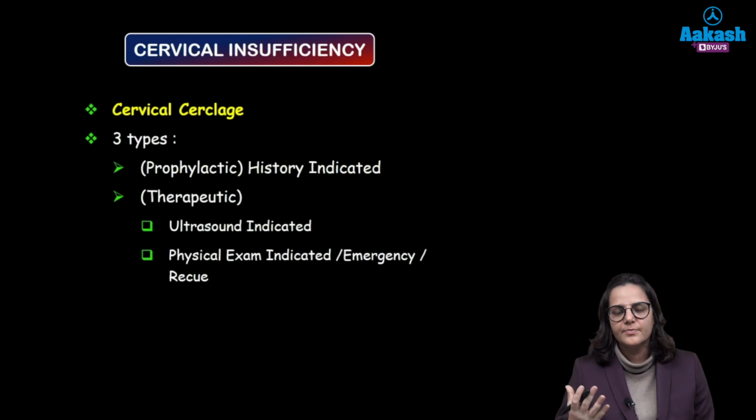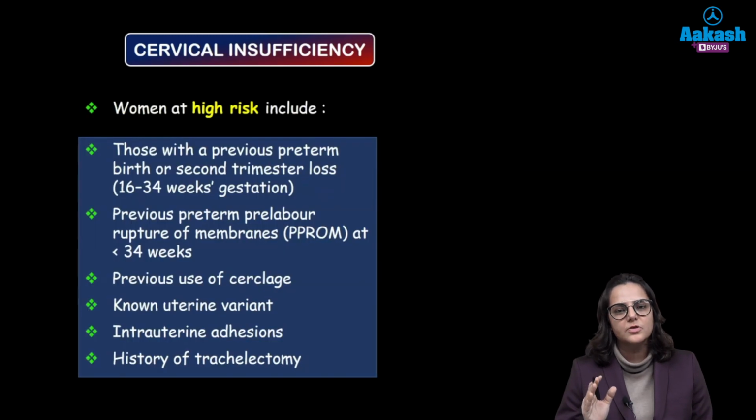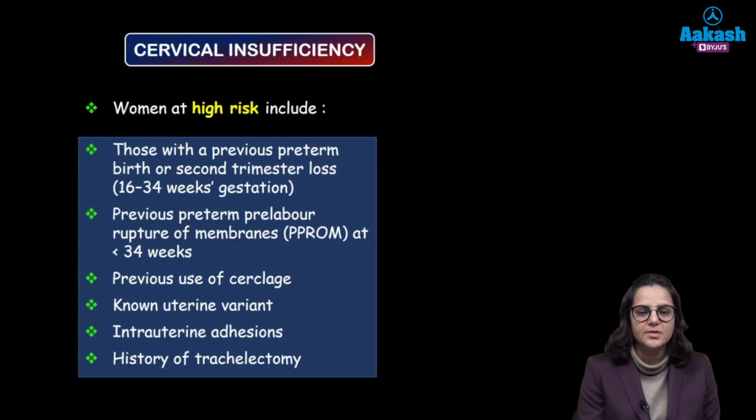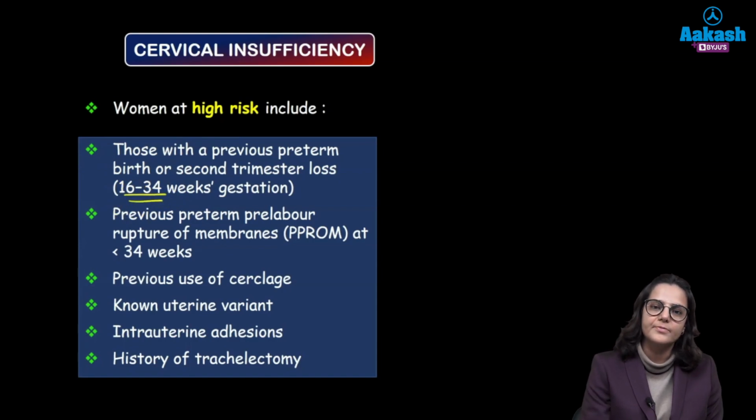Alright, so who are the patients? How are you going to select the patients in whom you are going to put the cerclage? So earlier there used to be a lot of confusion about this, but now RCOG has come out with clear-cut guidelines. They are very sharp definitions in whom you are going to put this cerclage. Alright, so first of all, they have categorized these women as high risk and intermediate risk. Okay, so who are the high risk women? You need to remember all these points. All those who have a previous preterm birth or a second trimester loss between 16 to 34 weeks, or who have a preterm rupture of membrane at less than 34 weeks.